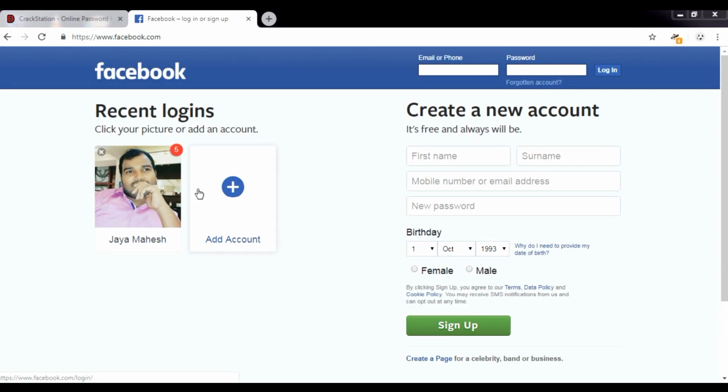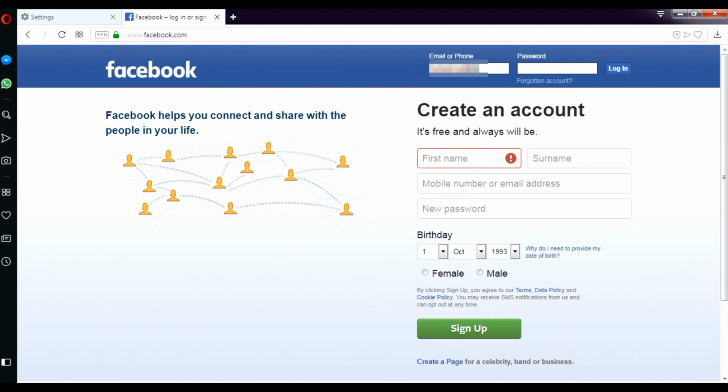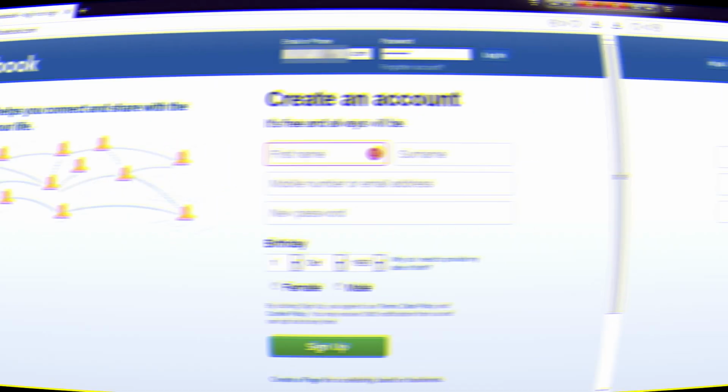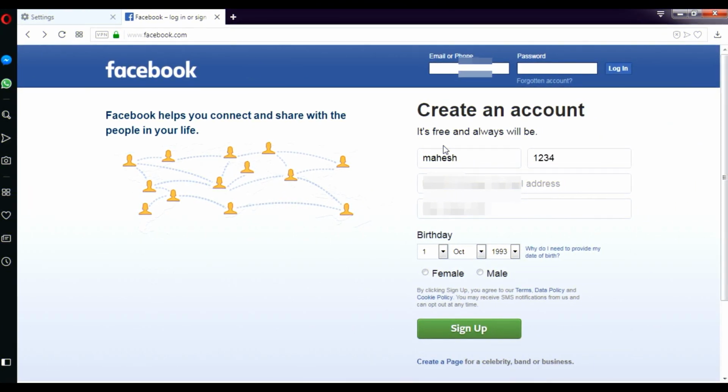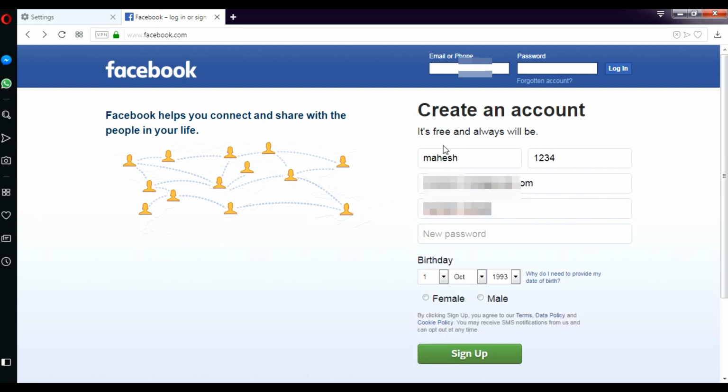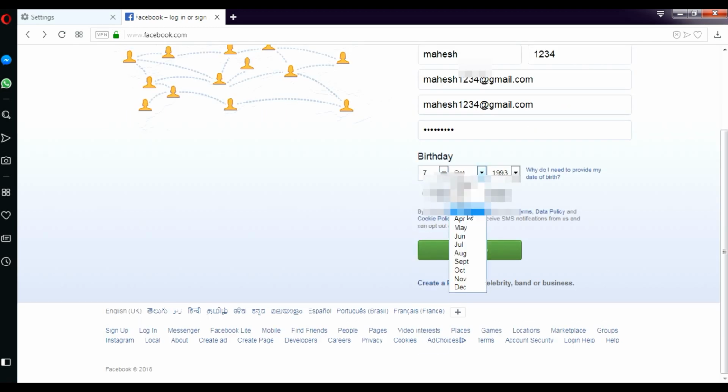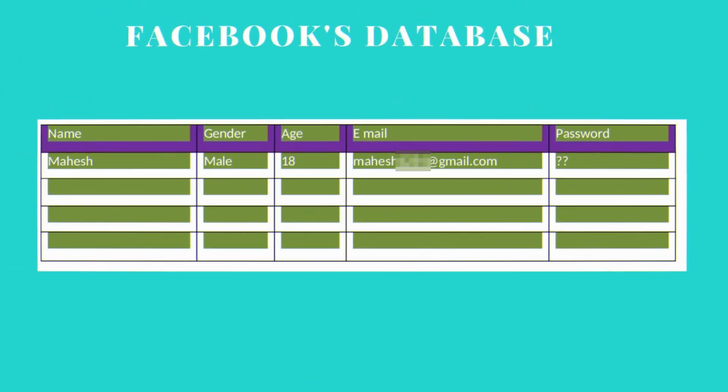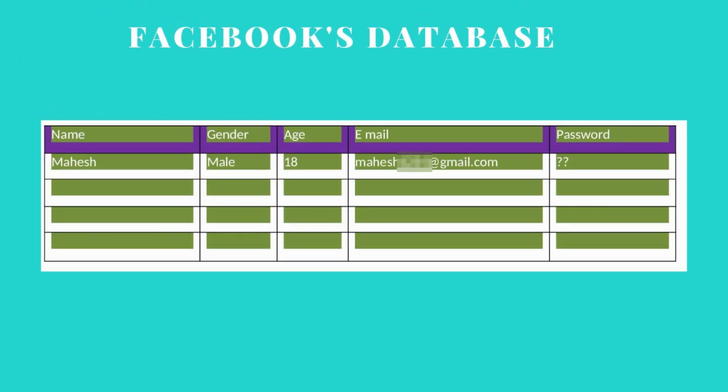In order to log into your Facebook account, you enter your email and password and click on login. The first time you create a Facebook account, you are asked to fill in a form like this, which contains your name, your email address, and it asks you to choose a password, your birth date and your gender. Once you click on sign up, this data is sent to Facebook's backend database. In Facebook's database, your name, your gender, your age, and your email or phone is saved as it is.